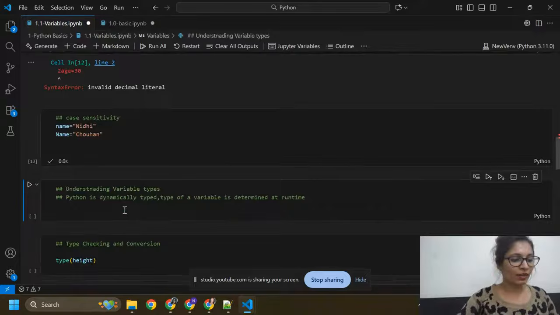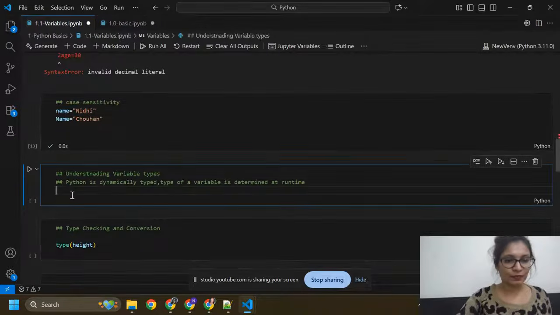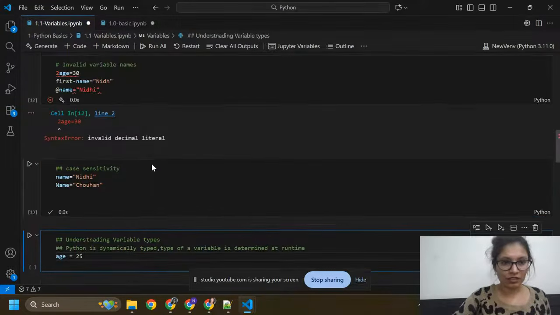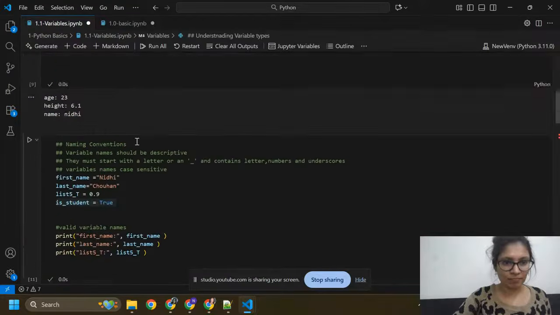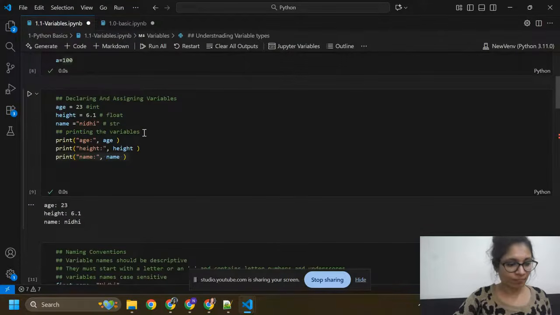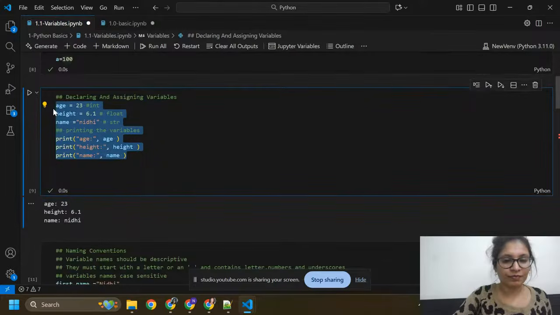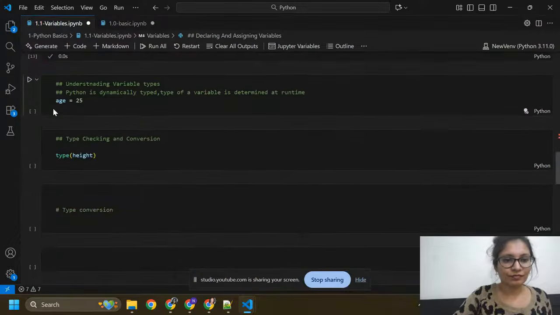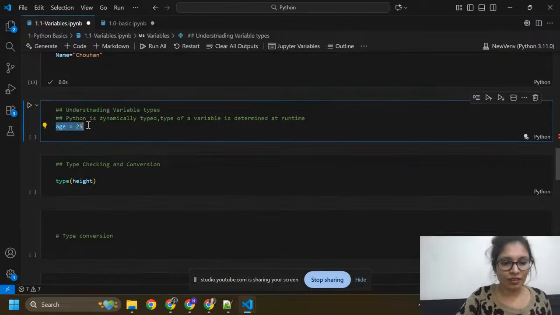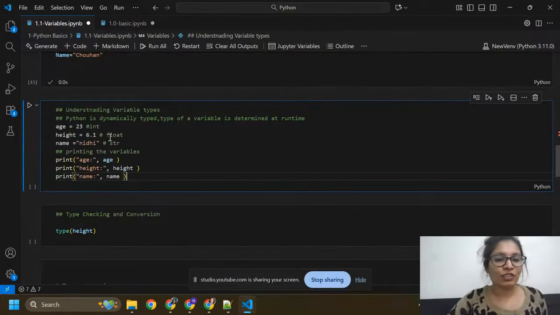Now understand the variable type. Age equals to 23.